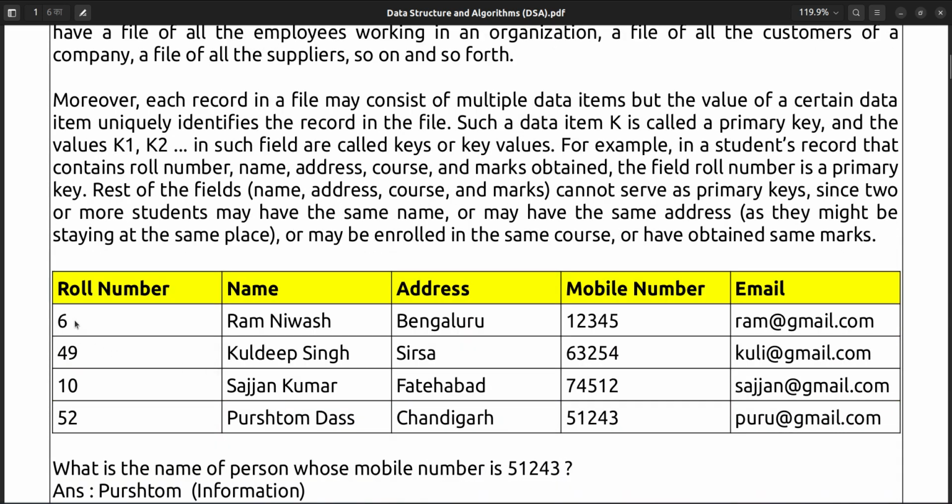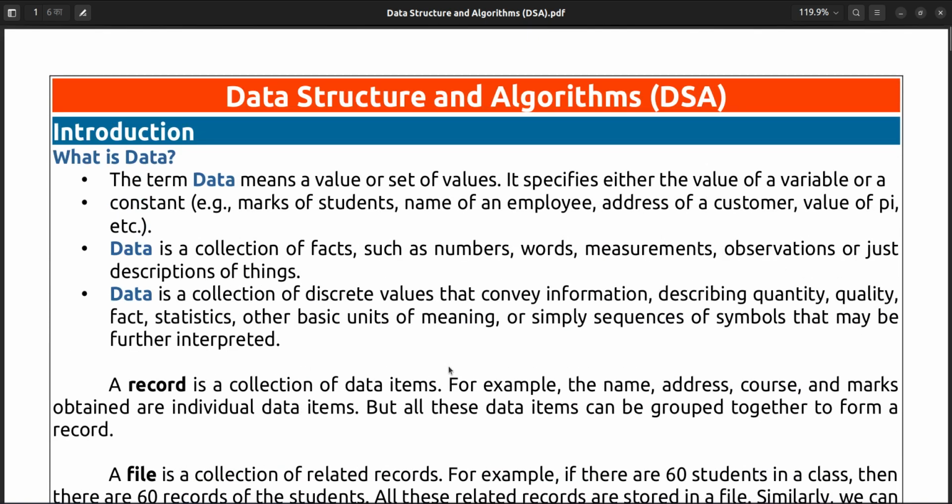So you can see the below example: roll number, name, address, mobile number, email. So here what is data? Here 6, you can say this is a data. Name Ram Nivas, that is a data. This name is a single value data. Bengaluru, 1 data. Sirsa, Fatehpur, Chandigarh, 1 data. Mobile number, 1 data. 1 email ID, data.